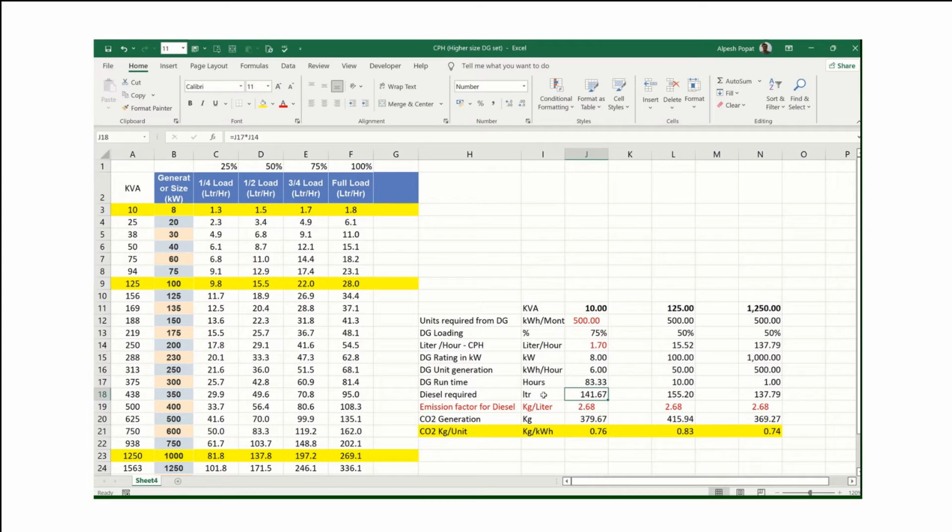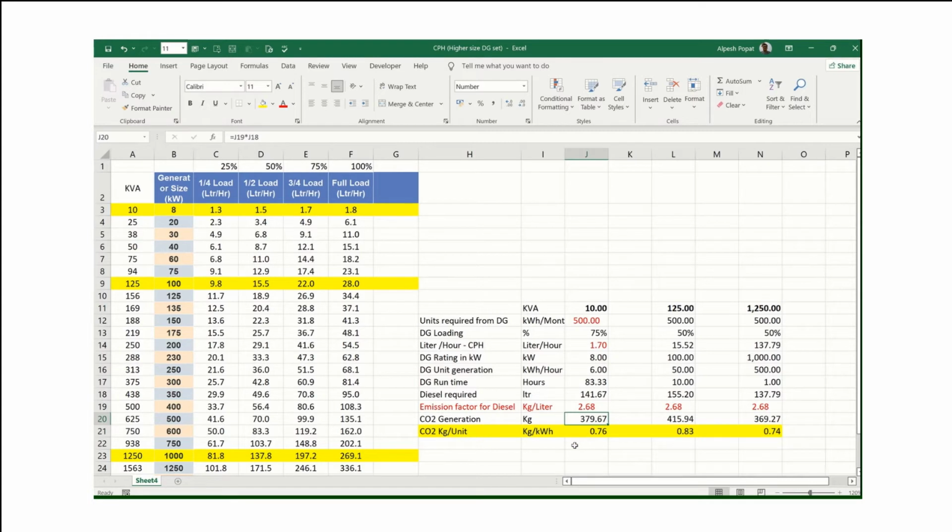Now, there is an emission factor for a diesel generator, which is 2.68 kg. That means when 1 liter of diesel is burnt, 2.68 kg of carbon dioxide is emitted. So we need to multiply 2.68 into 141 liters, and we will get 379.67 kg of CO2.